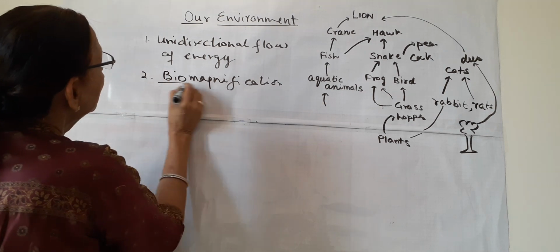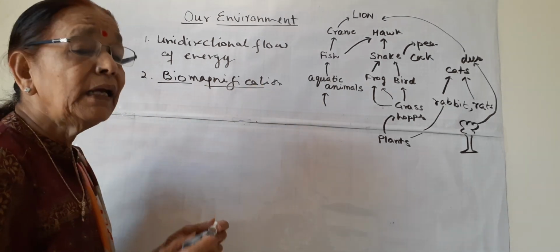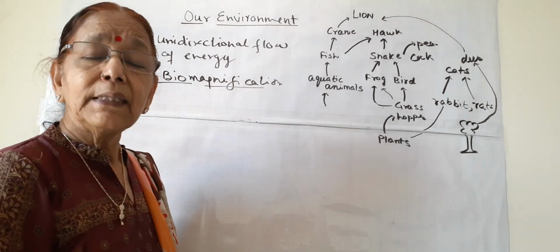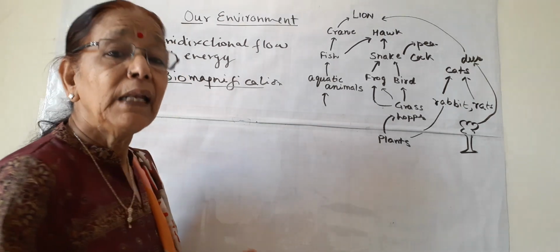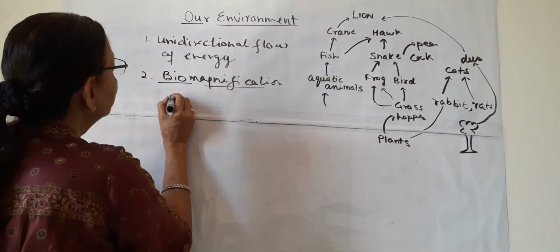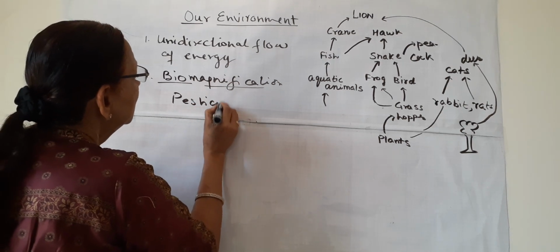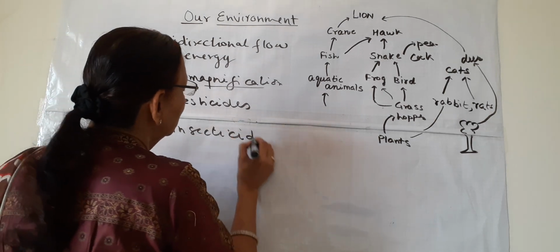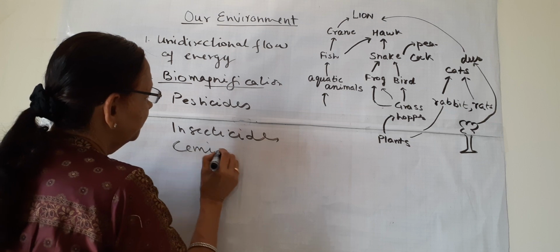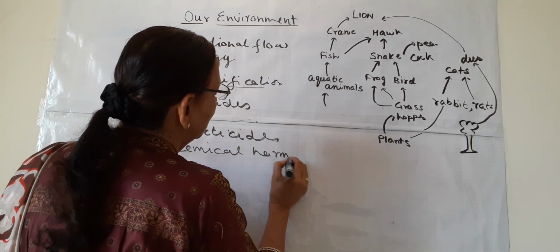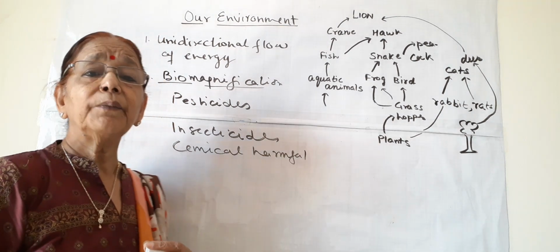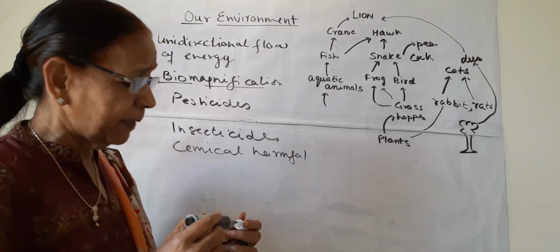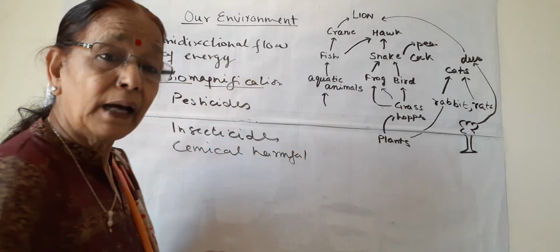As the name indicates, something is magnifying inside the living organism. What are these factors which are magnifying in living organisms? These are certain pesticides or insecticides or some harmful chemicals which are injurious for the health of the animals. So how do these pesticides, insecticides or chemicals magnify inside the body?